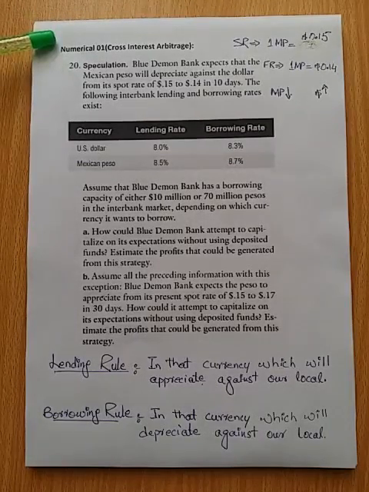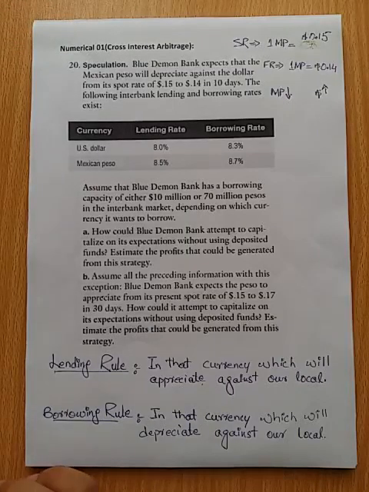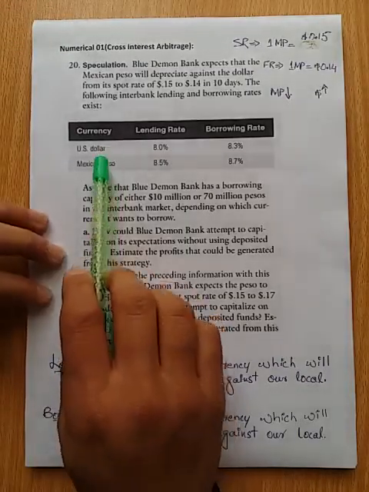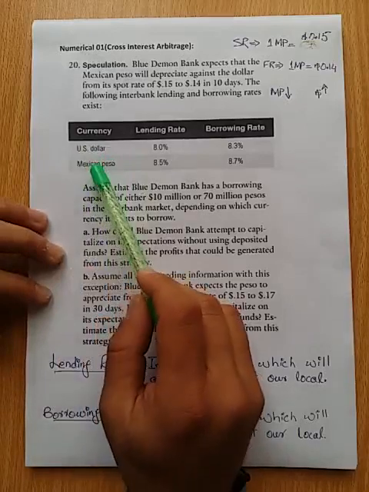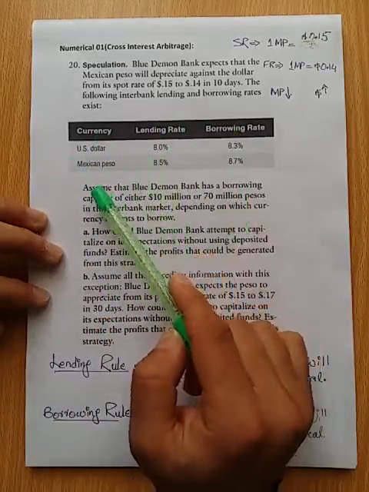We are here to solve numerical 1 of chapter number 4. It is related to the cross interest arbitrage concept. In this numerical, we are given the interest rates of two currencies, actually US dollar and Mexican peso. The lending and the borrowing rates are there.